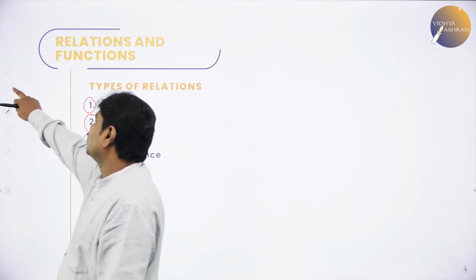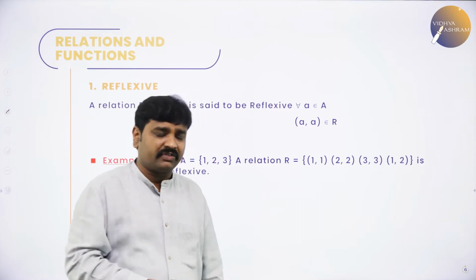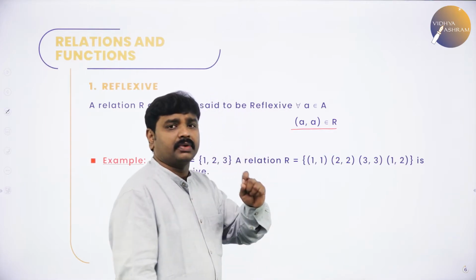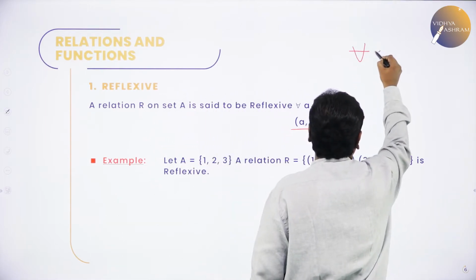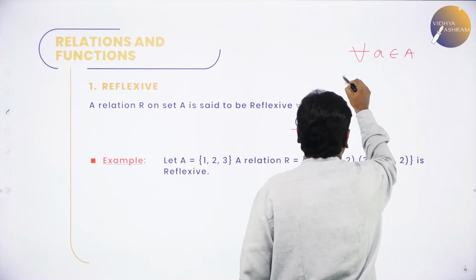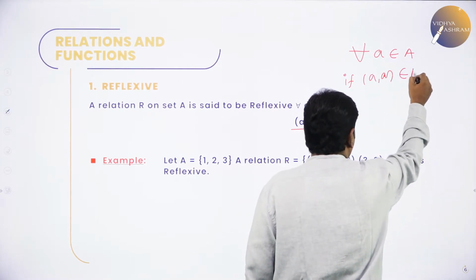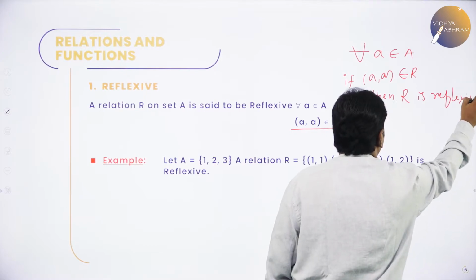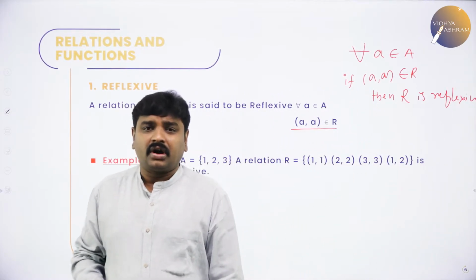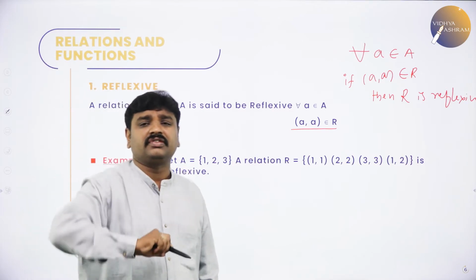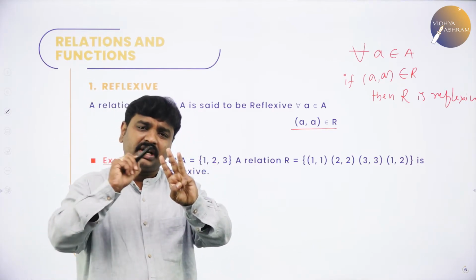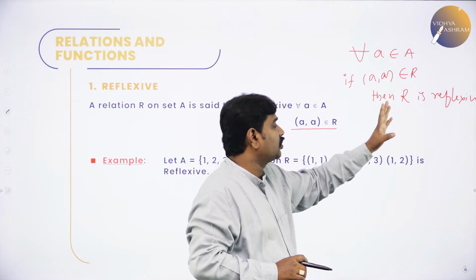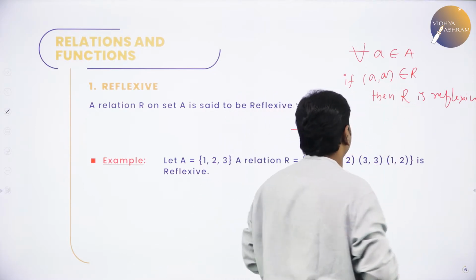A relation R on set A is said to be reflexive if for all a belongs to the given set, (a, a) belongs to R. Very important. For all, how to read this symbol? For all a belongs to given set A, if (a, a) belongs to R, then R is reflexive. The meaning is simple. All the elements of the given set should be related to itself. If they give 3 elements in the set, all 3 elements should be related to itself. So we will read this as: for all a belongs to A, if (a, a) is in the relation, R is reflexive.